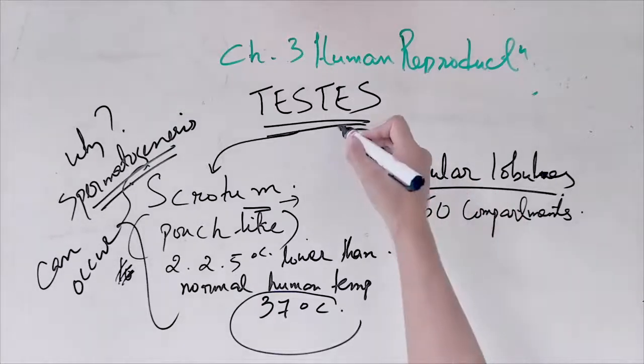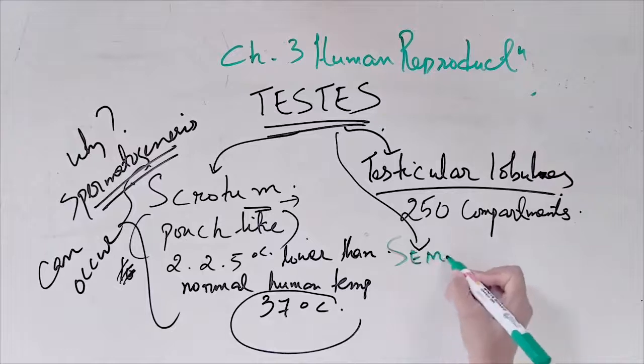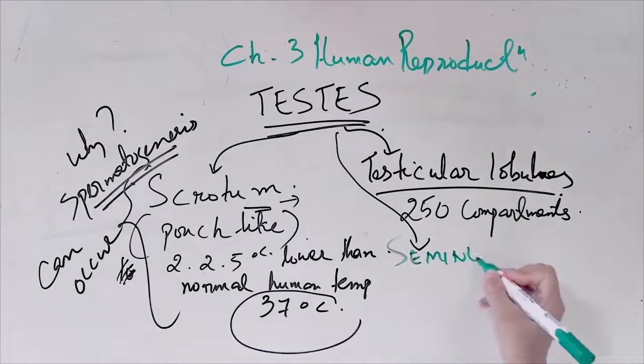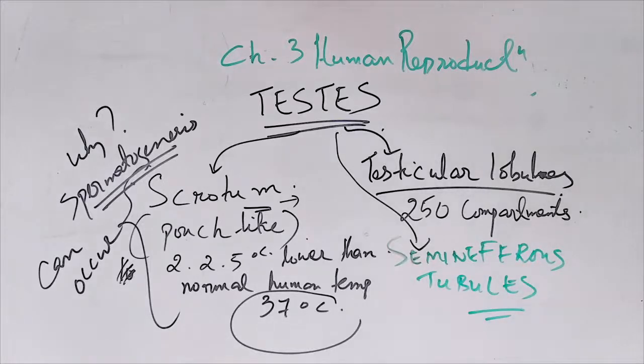Inside these testicular lobules, what do we have then? We have seminiferous tubules. The name is so important, you have to remember it. Seminiferous tubules. This is basically where the formation of sperms takes place, right? So there will be so many cells involved and then so many hormones involved, right? What is the meaning of tubules? Tube, a tube-like structure.